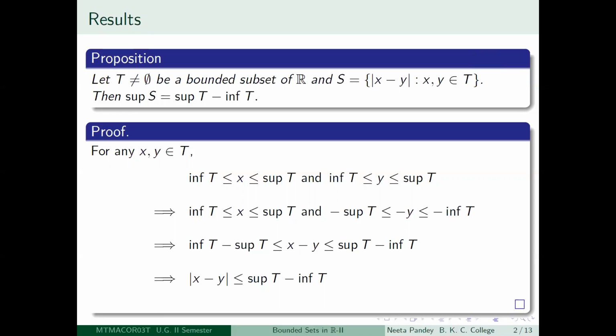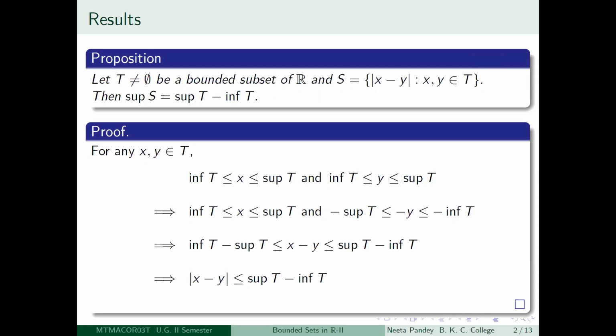So precisely speaking, what we are trying to say is that if you take T, a bounded subset of R, which is non-empty, and if you look at the set of all the distances between the elements of T, that is, capital S is equal to mod x minus y, where x, y belong to T, then capital S is bounded above and its supremum is supremum of T minus infimum of T.